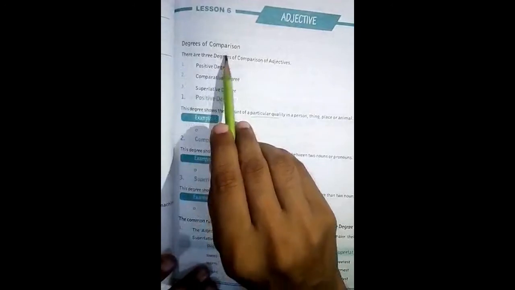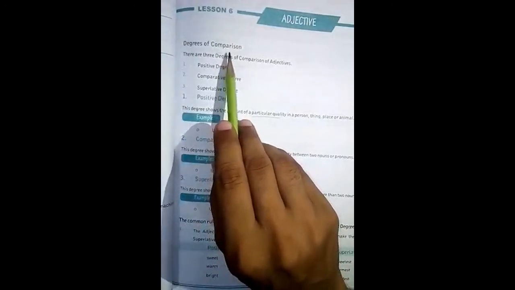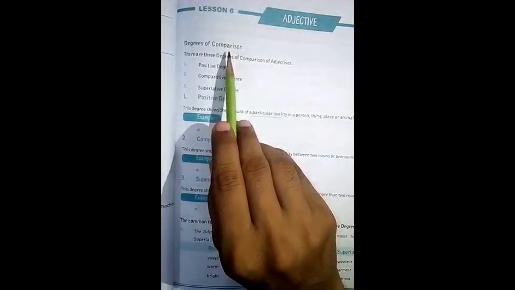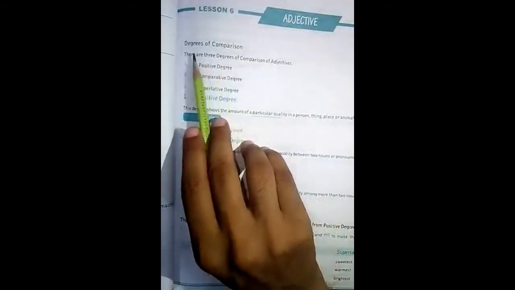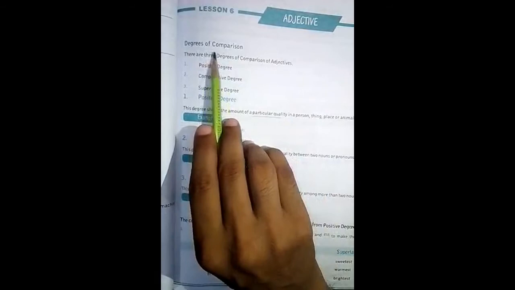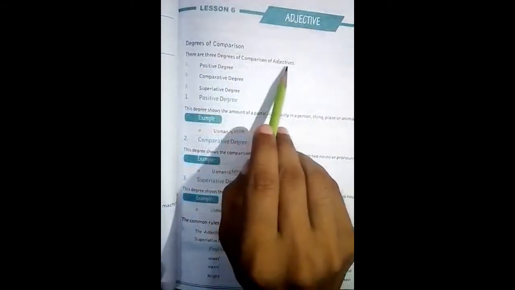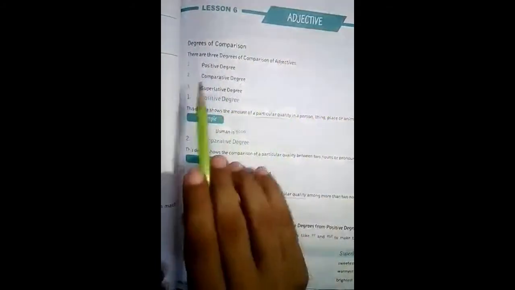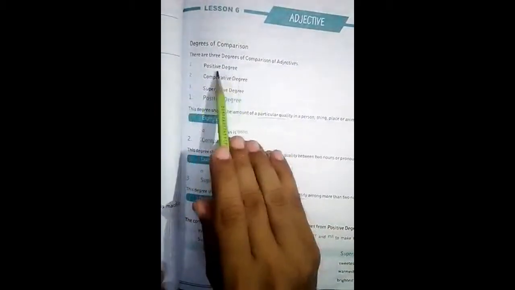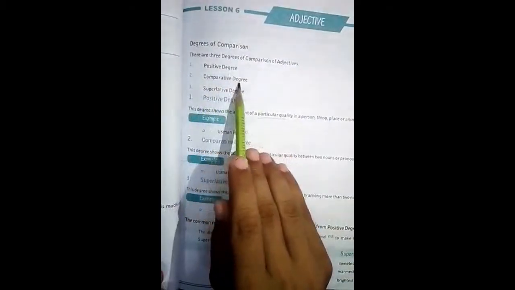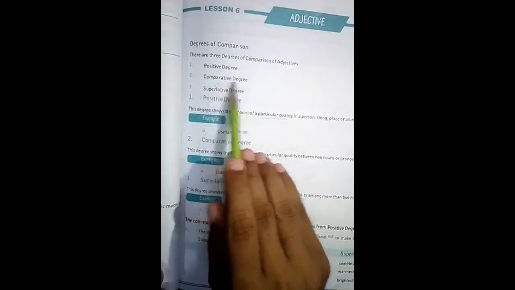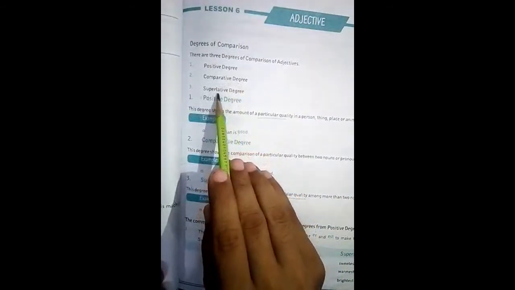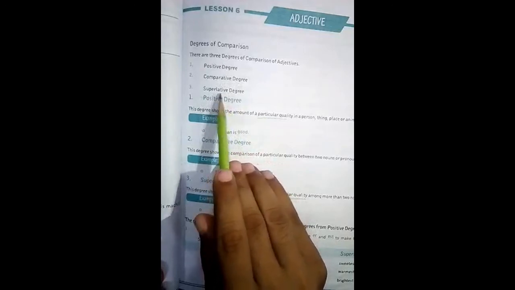When we talk about qualitative adjectives, they show the quality or traits or features of a noun or pronoun. So we have three degrees of comparison of quality, in which we compare one quality to another. Simple quality is positive degree. When we talk about the quality of two things, there we use comparative degree, and when we talk about the whole group for one particular, there we use superlative degree.